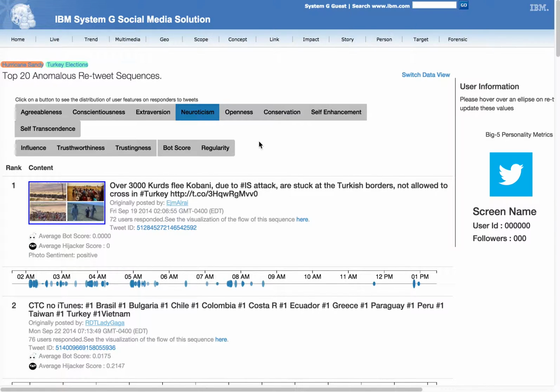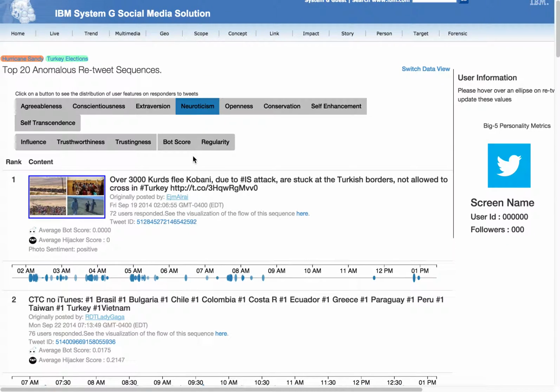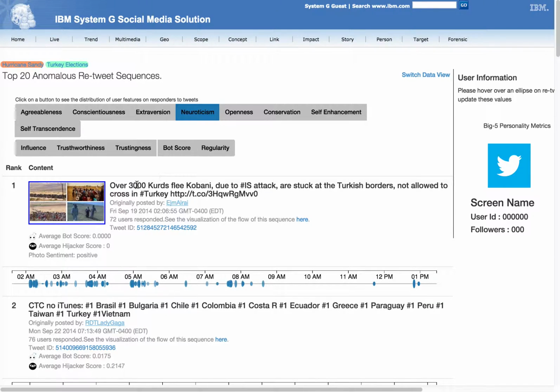Here at the top, you have controls where you can filter for different anomalous tweets regarding extroversion, narcissism, openness, etc. If we look at the top rated anomalous retweet sequence, it was for the tweet "Over 3,000 Kurds flee Kobani due to IS attack, are stuck at Turkish borders, not allowed to cross in #Turkey." This tweet was originally tweeted by the user EJMALRAI on September 19, 2014, and was responded to by 72 users, of which we can click into this module